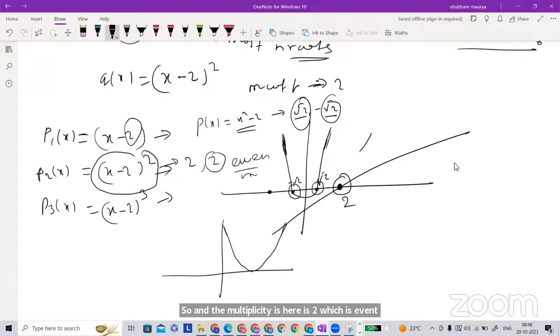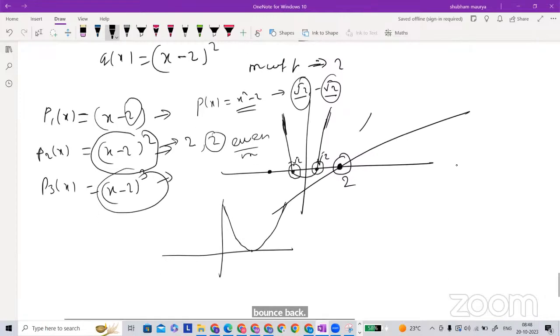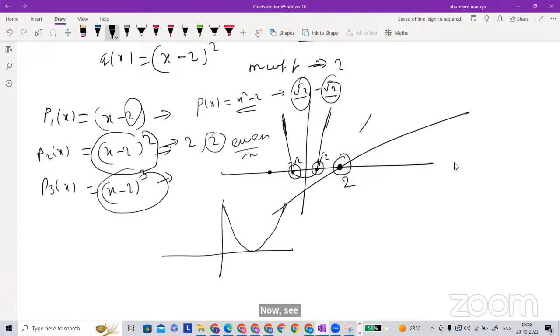So whenever a root has even multiplicity, it will touch and bounce back. Around the root it will look like a parabola kind of shape. It will touch and go back in the same direction from which it is coming.